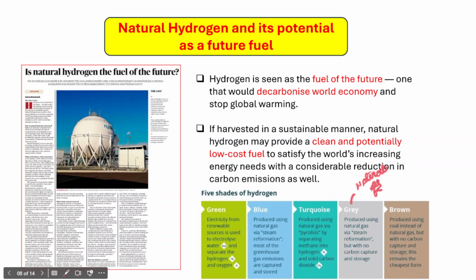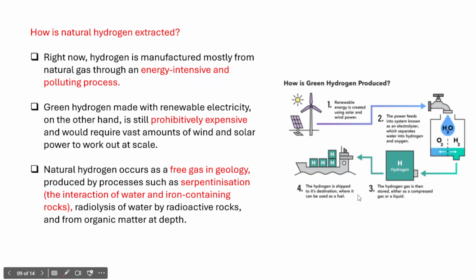Then brown hydrogen: instead of natural gas, coal is being used for the separation of water into the hydrogen and the oxygen, and in this process also a large amount of greenhouse gases are being generated, but these greenhouse gases are not captured or stored as well, right? So these are different forms of hydrogen.